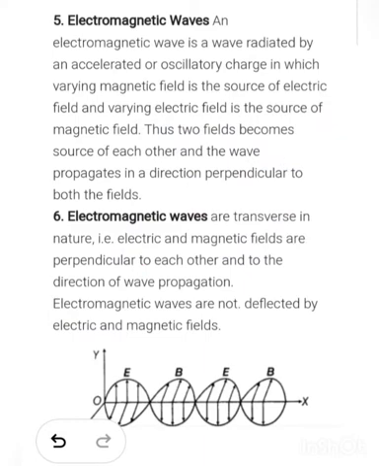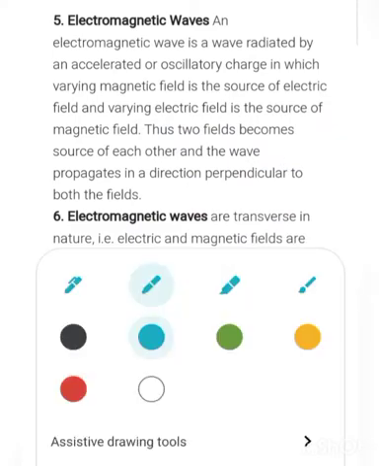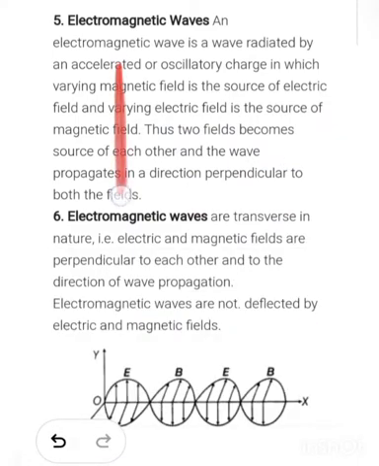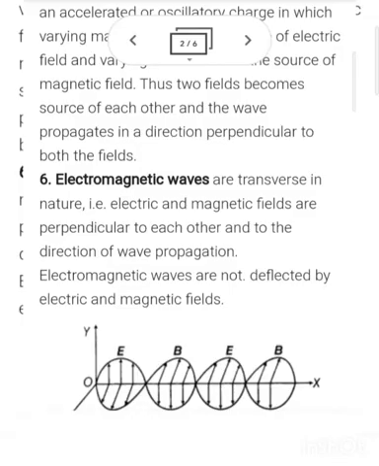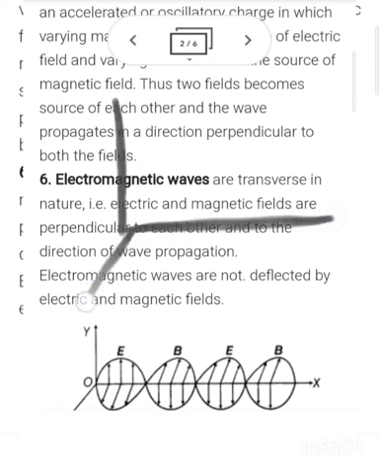Okay, so you can see that there are three axes. These are the three axes, 1, 2, 3. Now firstly, what do you have to do? Make an electric field. If we talk about the electromagnetic wave, how do you have to make an electromagnetic wave? So you can make an electromagnetic wave like this one.